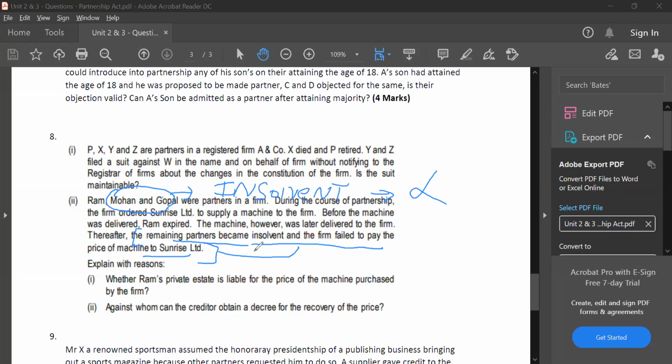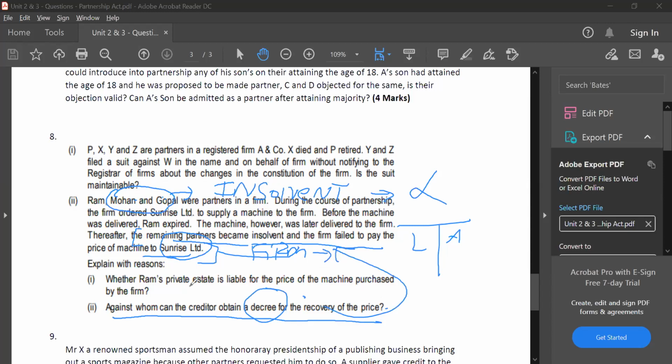Second, you can also sue the firm. The firm will have its own assets and liabilities. The firm will be dissolved and that money can be paid to Sunrise Limited if any money is available. So the answer for the second question, against whom the creditor can obtain a decree for recovery of the price: he can file a suit and obtain a decree against Mohan and Gopal, but they were insolvent. So if they're able to pay, they will pay. Otherwise, he will not receive any money, and against the assets of the firm.